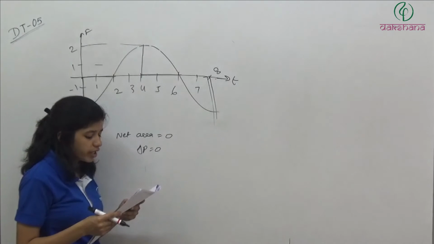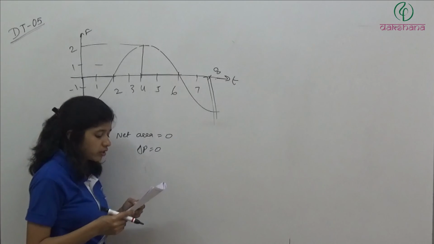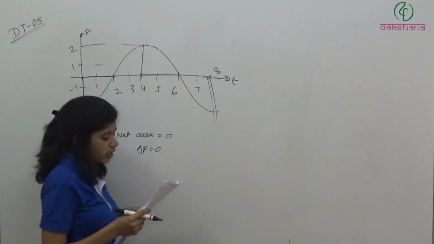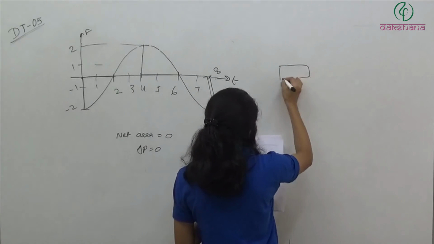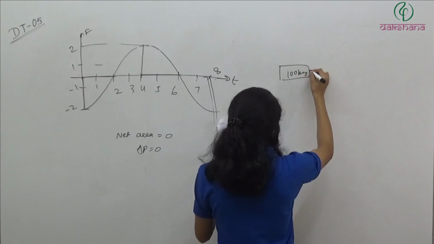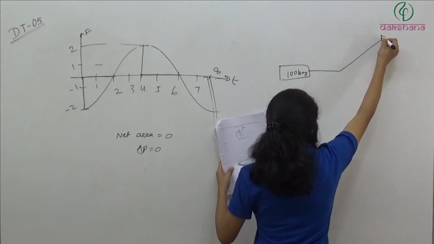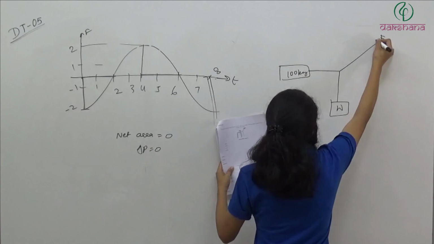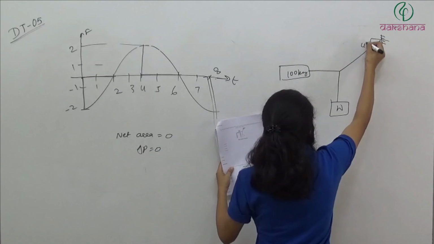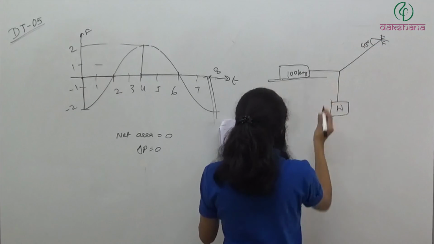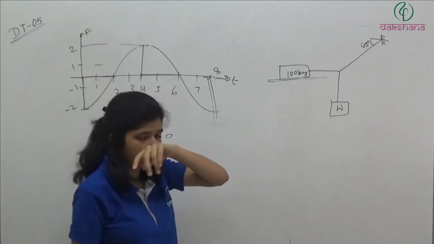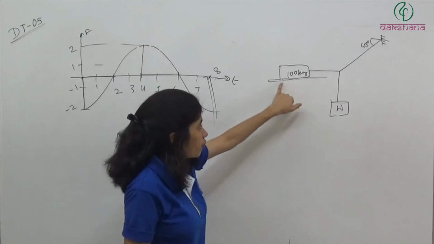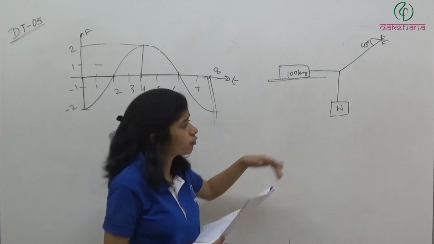The system shown in the figure is in equilibrium. The maximum value of weight, so that the maximum value of static frictional force on the 100 kg body is 450 Newton. So here we have a 100 kg body and this is 45 degrees. So maximum friction on this is 450 Newton. What is the weight of this block, so that maximum friction on this body is 450 Newton?